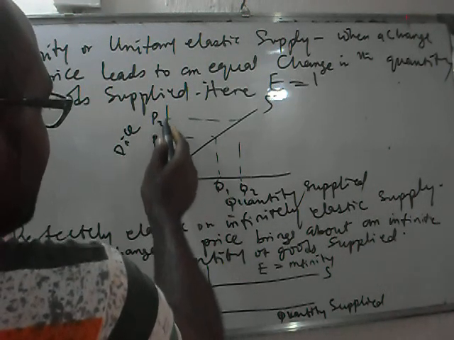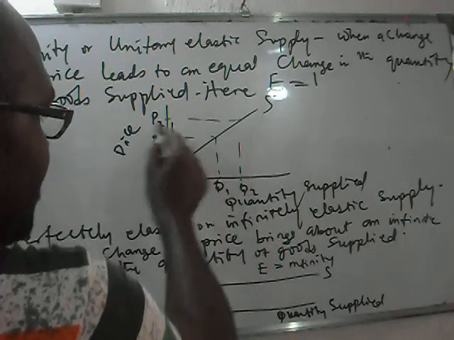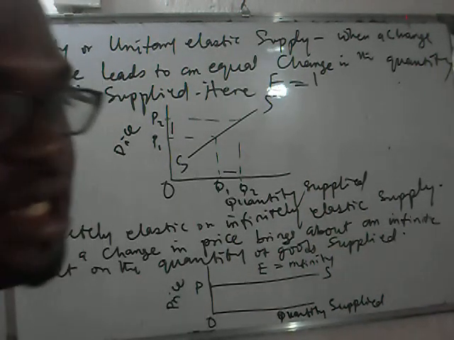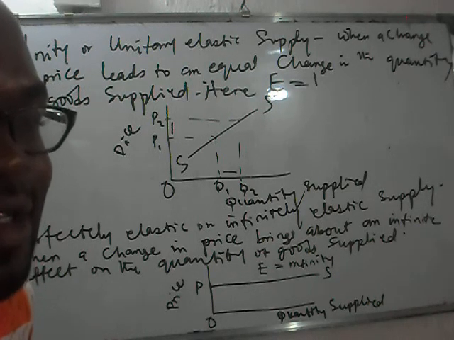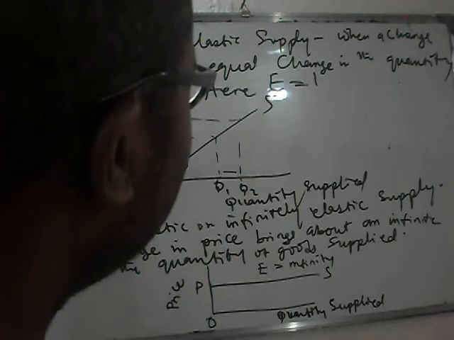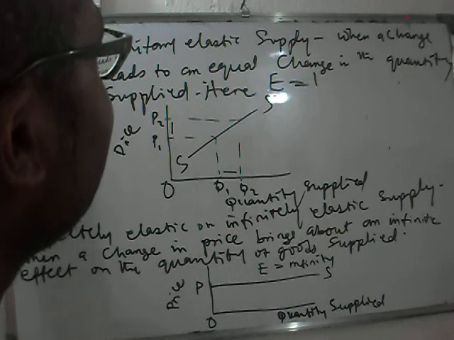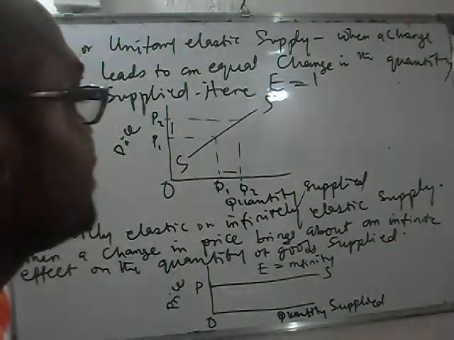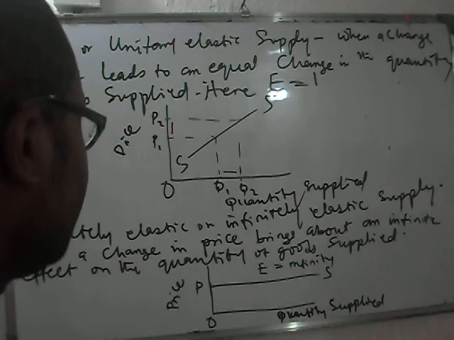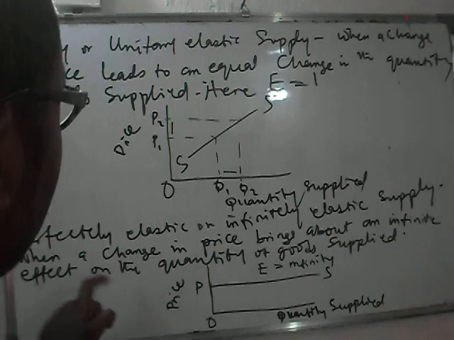So how do you see it? Can you see P1 to P2? Can you see the distance between P1 and P2 is almost equal to the distance between Q1 and Q2? Is that clear? So you take note of this. Whenever you have the distance equal, then you know you're having unity or unitary elastic supply.